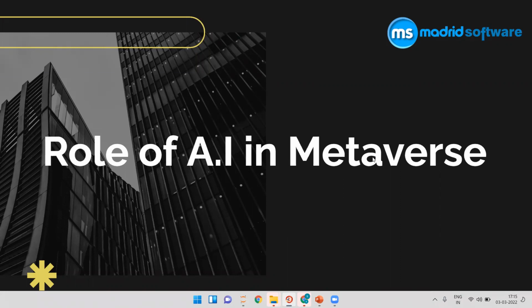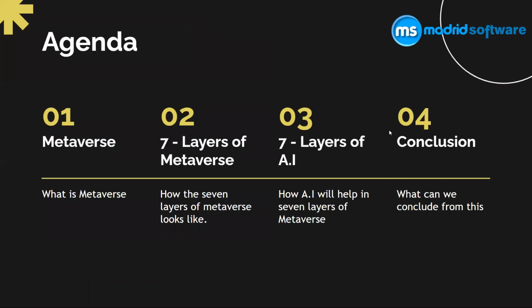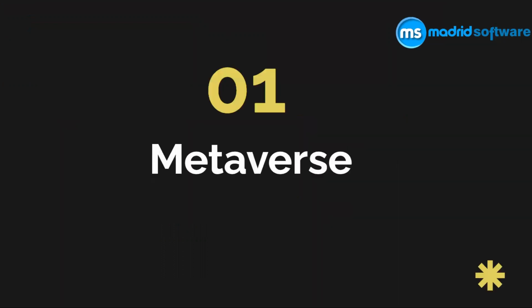Okay, so let's set the agenda for today's session. Number one, we are going to discuss what is metaverse. Second, we are going to see what are the seven layers of metaverse. Third, we are going to see how AI will help in the seven layers of metaverse. And fourth, we are going to conclude our session.